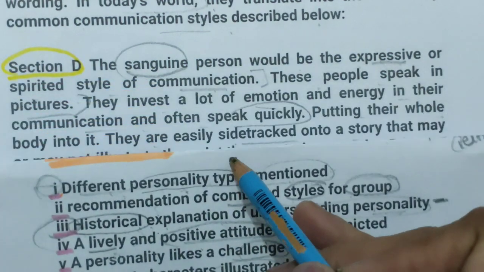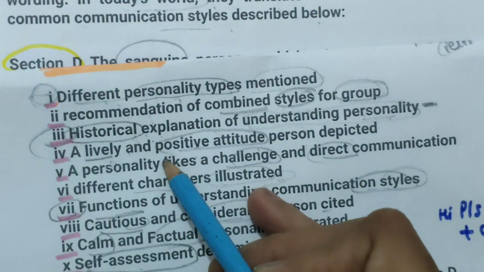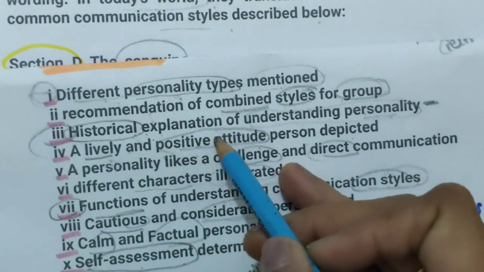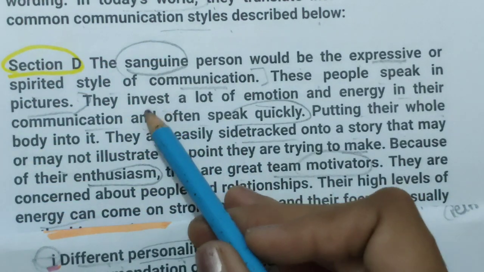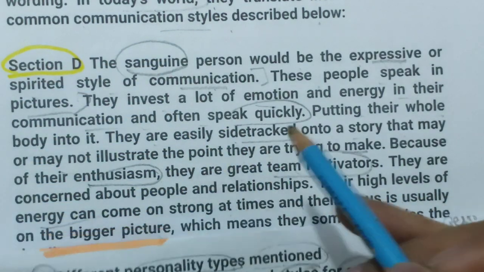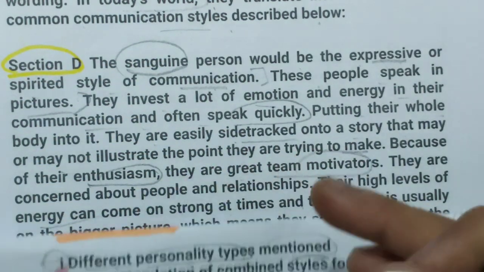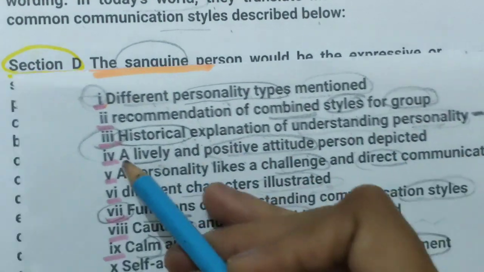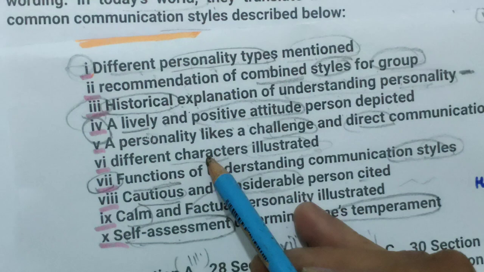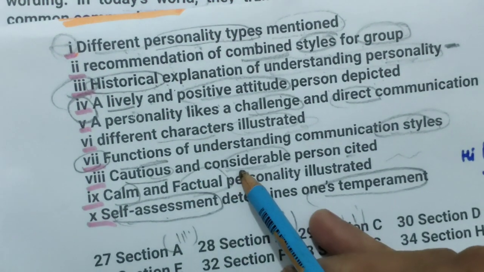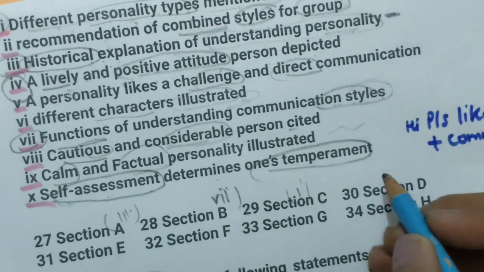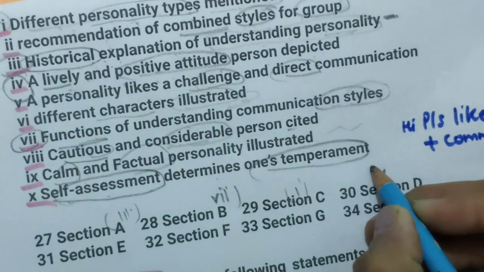Lively and positive, this also we can match. Yes, positive person is this, that's why he is a great motivator. Lively and positive attitude person depicted, yes, we can select this also. Any other? Cautious, they are not talking about cautious, calm and factual. No, nothing is given. So D is number fourth, we can match.